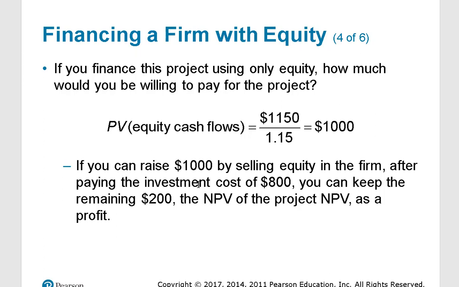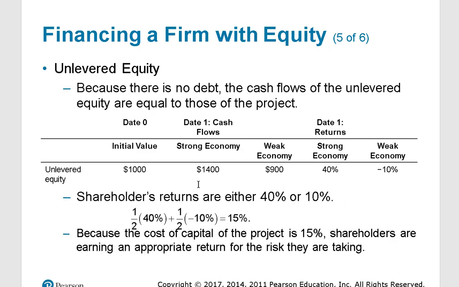So if I can raise $1,000 by selling some stock, and then I pay the $800, here's where the net present value of $200 comes in. I'm doing something that's worth $1,000. I only spend $800, so the other $200 goes to the value of the company.